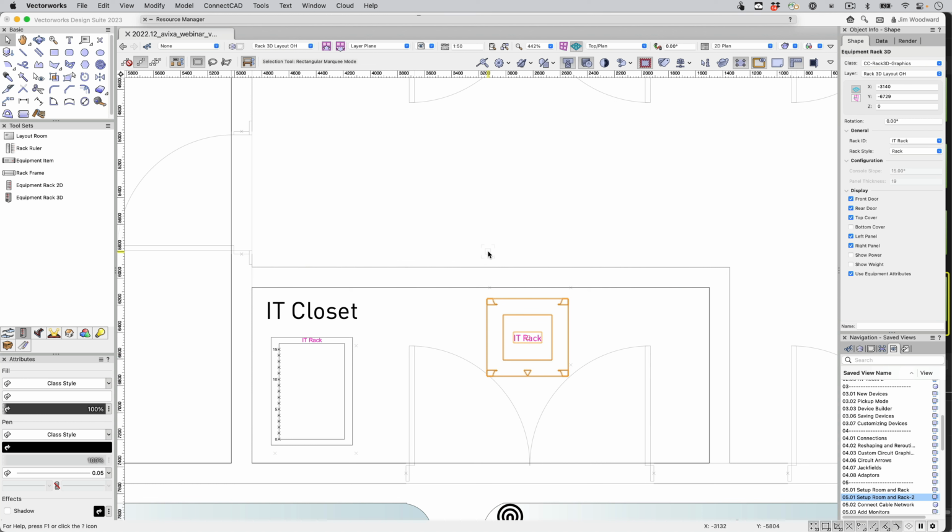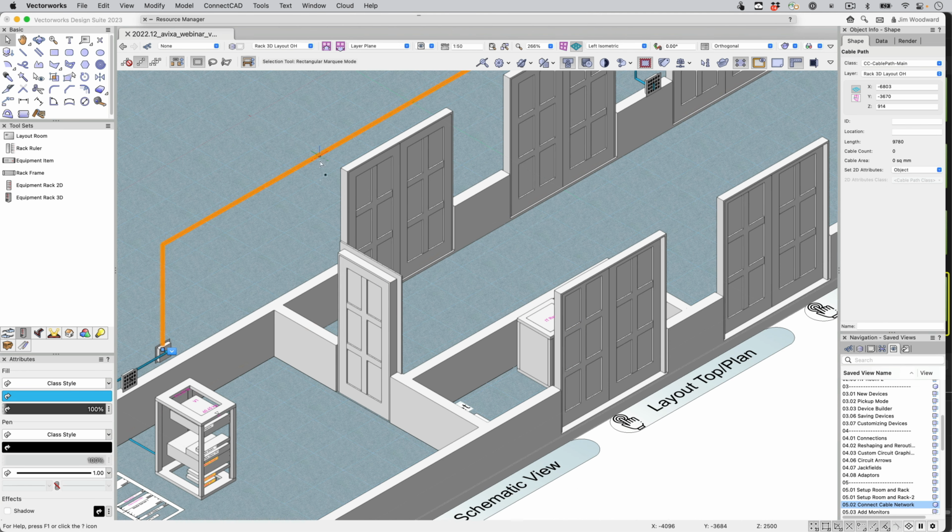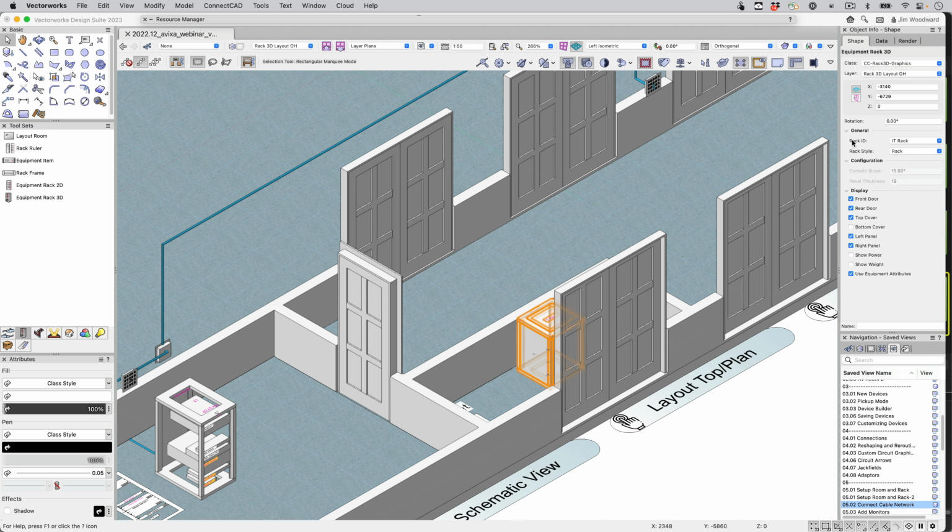The next thing we need to attach this to the cable network so devices that are in one rack know the cable path between. Let's start off by taking the doors off the 3D rack. We'll also show the power and weight of the rack.